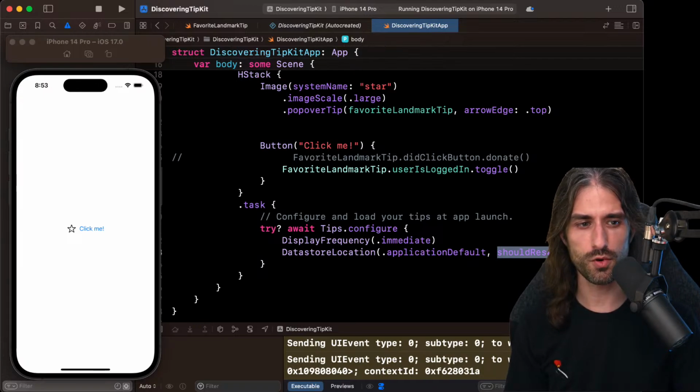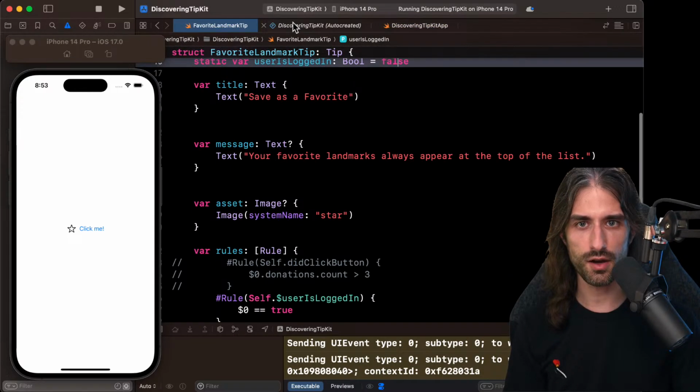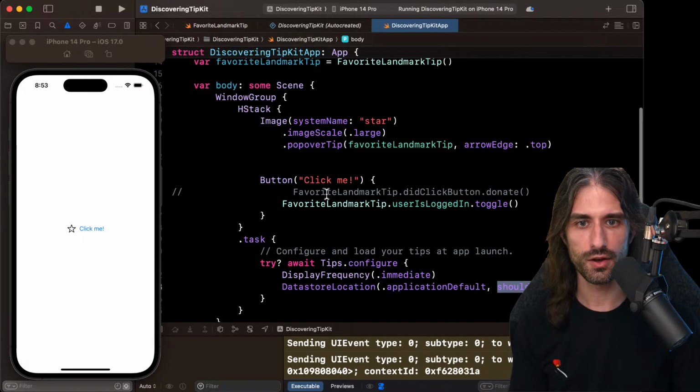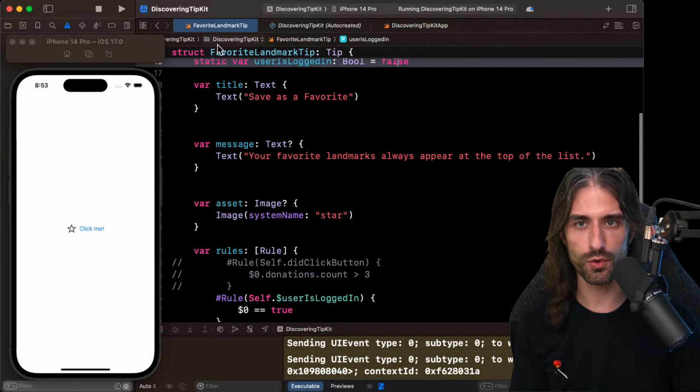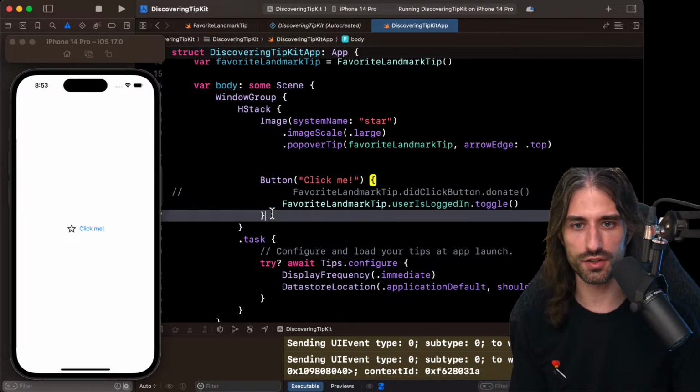So once again, kind of a powerful feature. And what's interesting now is that if we try to combine both rules, I'm going to create 2 buttons.